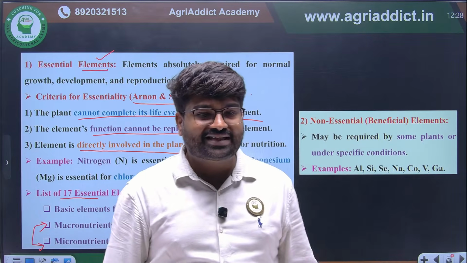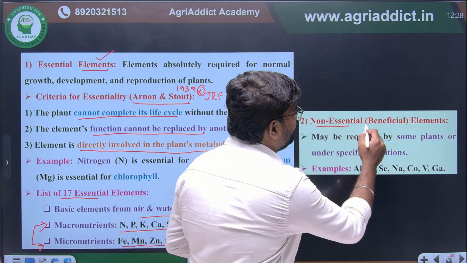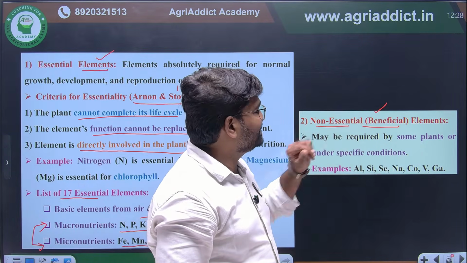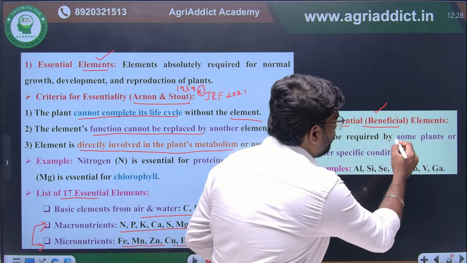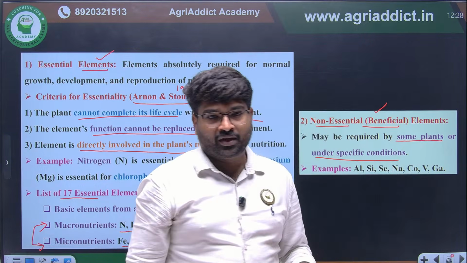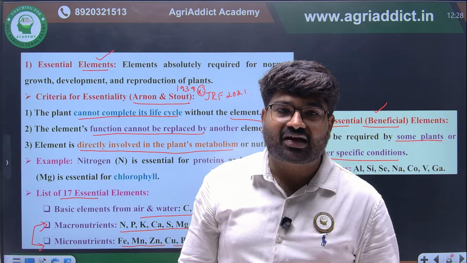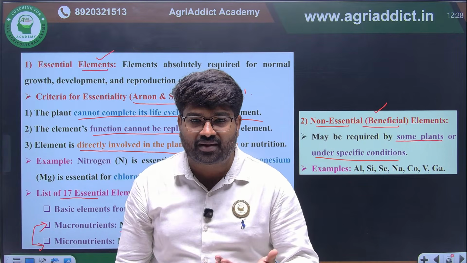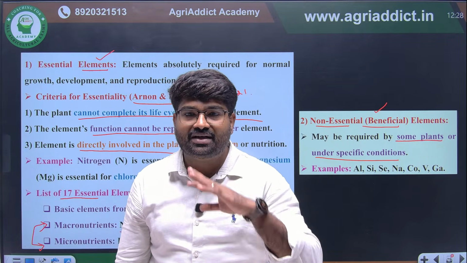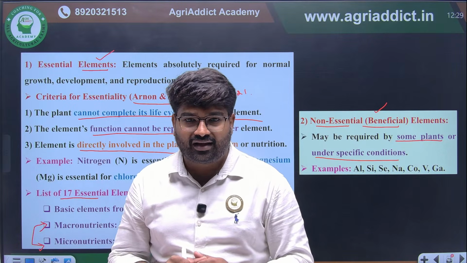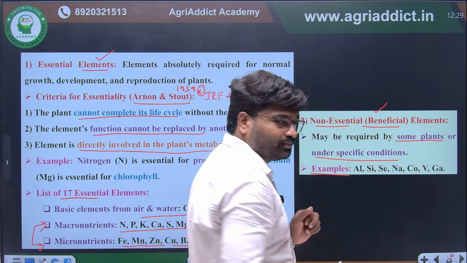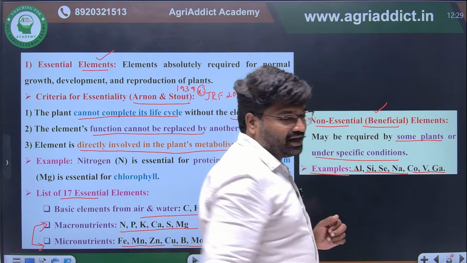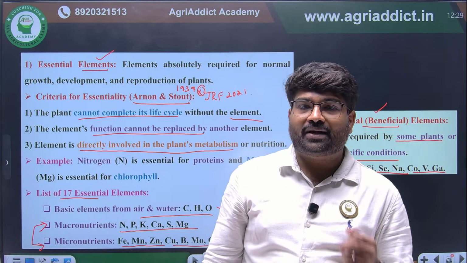Apart from the essential elements, there are non-essential or beneficial elements. Here you have to remember only the examples. Non-essential or beneficial elements may be required by some plants for specific conditions. For example, silica is present in rice and gives additional benefits, such as fungal and bacterial resistance, because silicon is present on the surface of the rice leaf. Examples of beneficial elements are silicon, sodium, selenium, aluminium, cobalt, vanadium and gallium.